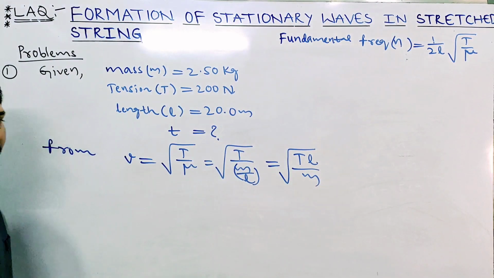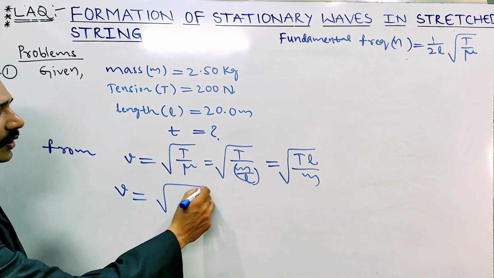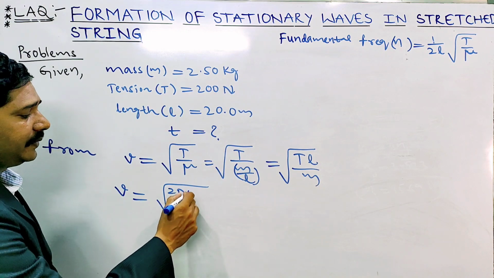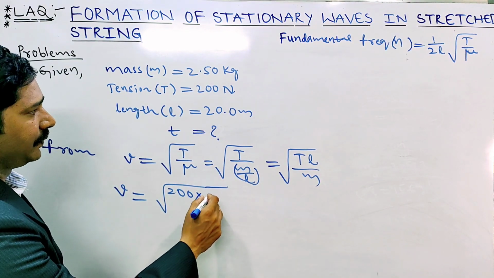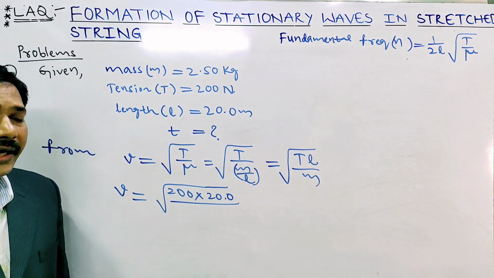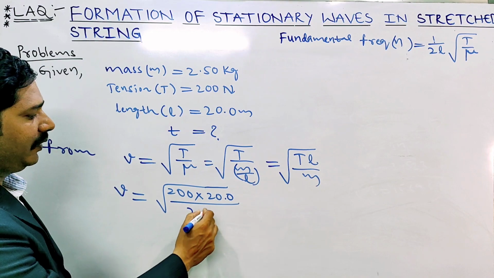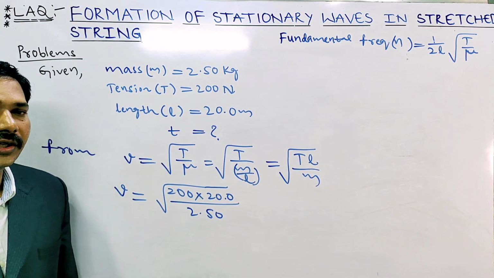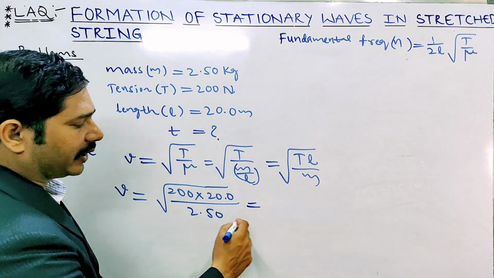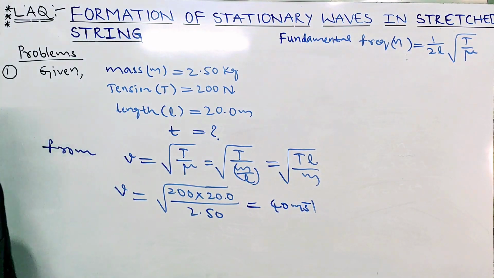Substitute the values: v equal to under root of T, 200, and L, 20.0, that is 20, and mass 2.50 kilograms. Solving this, you will get 40 meter per second.